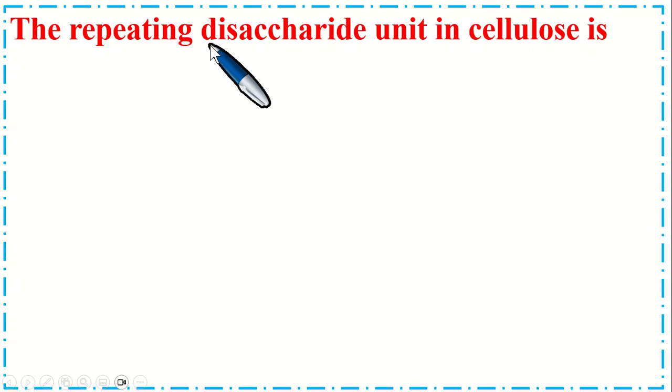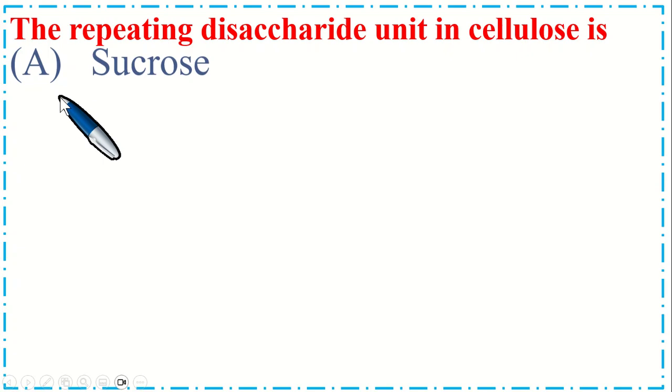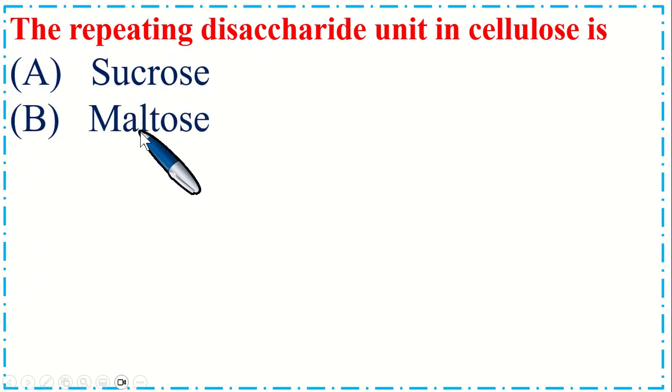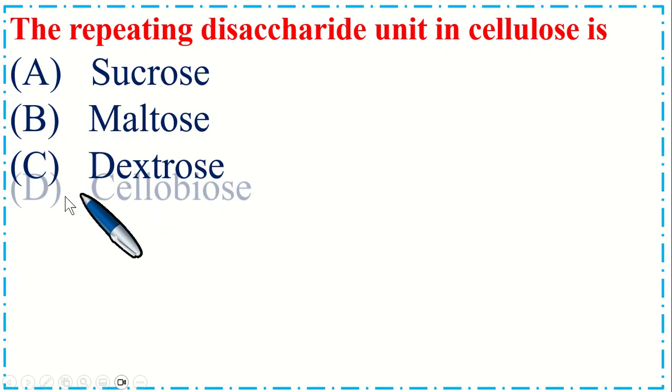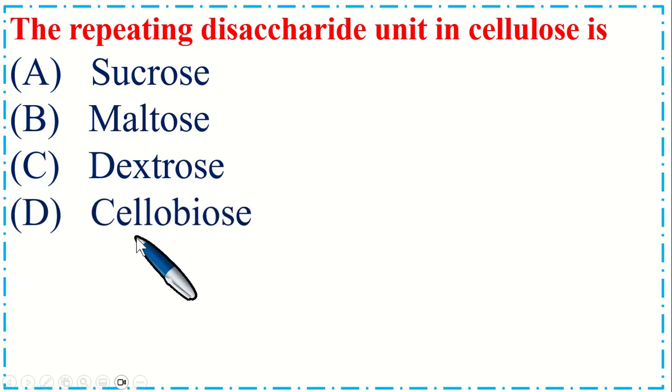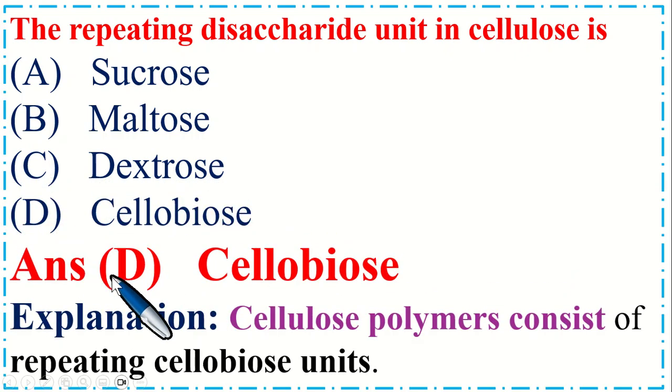The repeating disaccharide unit in cellulose is option A sucrose, B maltose, C dextrose, and option D cellobiose. So the correct option is D cellobiose. Cellulose polymers consist of repeating cellobiose units.